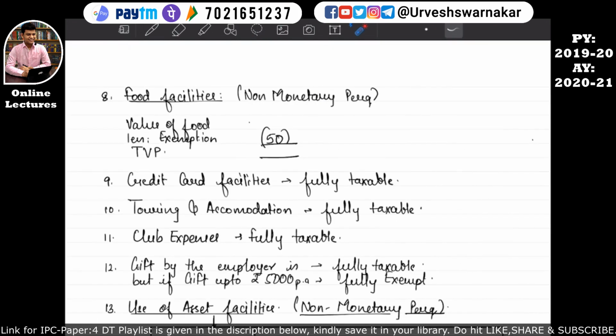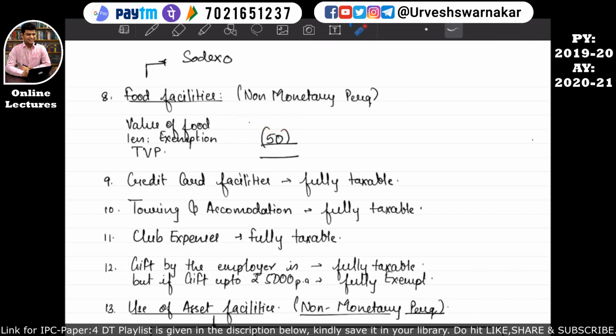Okay, that is part number 8. Part number 8 says food facility. In this format book, I have given this food facility. This food facility is a non-monetary perquisite. So the value of the food, for example, if a Sodexo coupon is given, that's why we have ascertained the value of the food. But at times, the company does not give the Sodexo coupon. They keep a canteen facility. In the canteen, they provide free lunch. So the free lunch amount will be written over here.